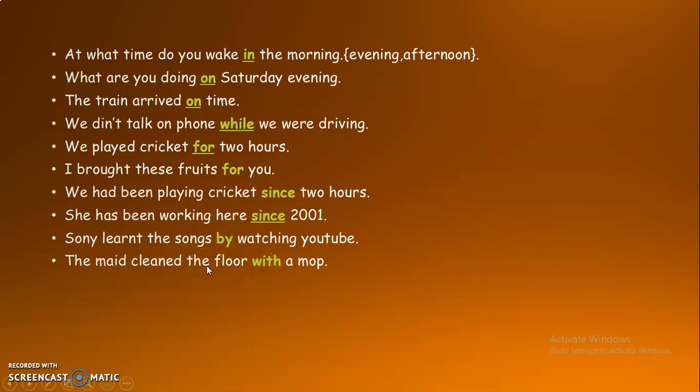The maid cleaned the floor with a mop. Here, with is a preposition. That means using this mop she has cleaned the floor.